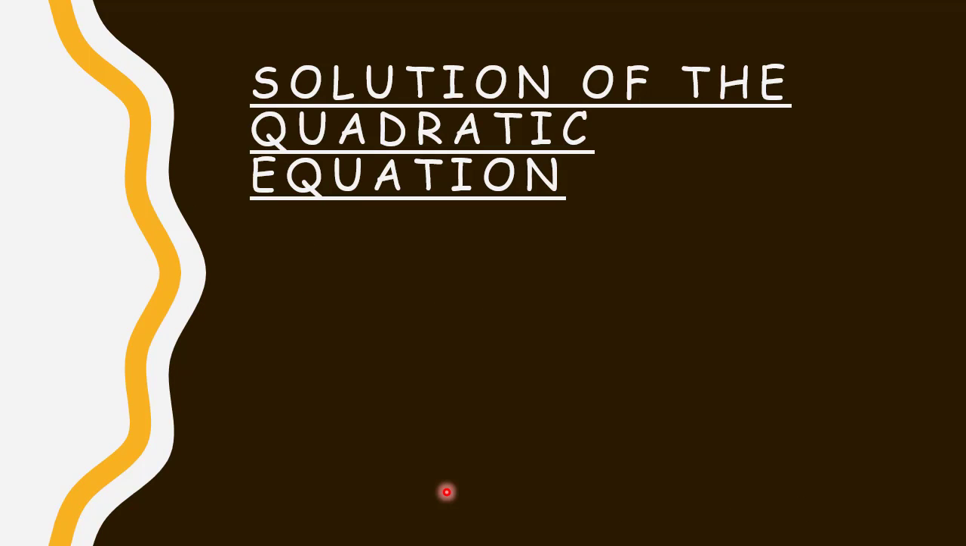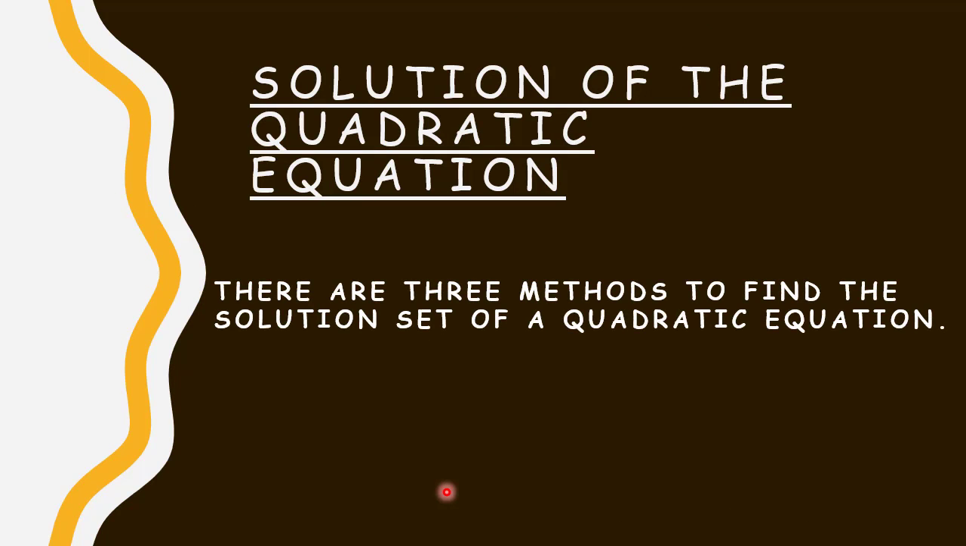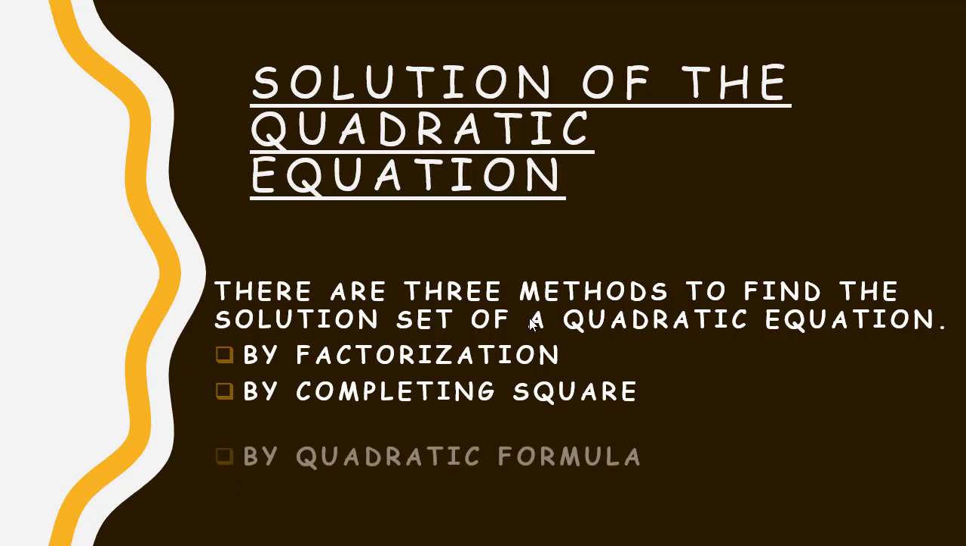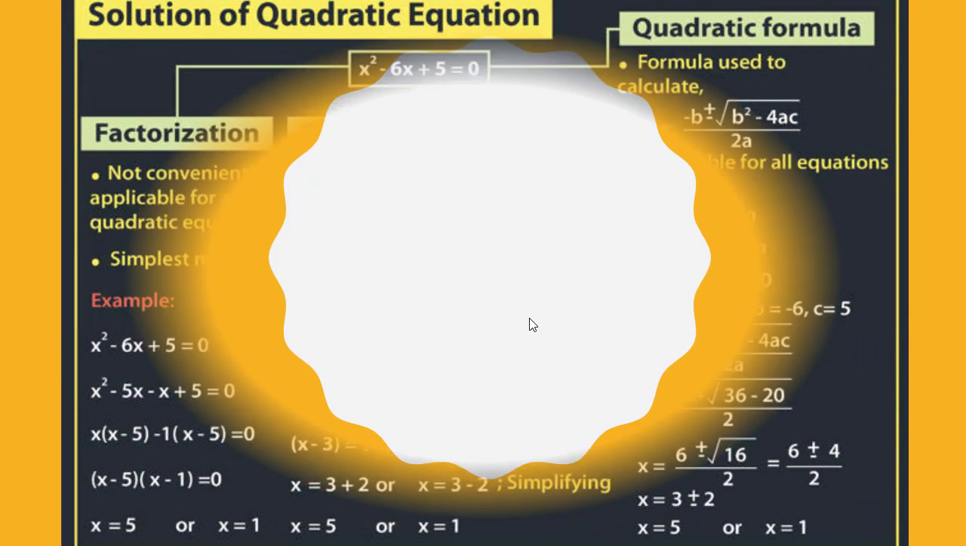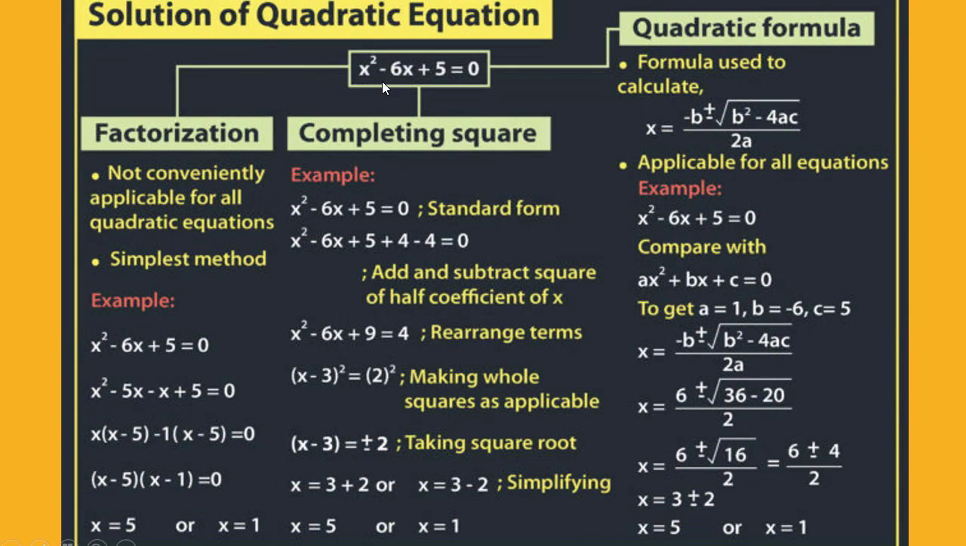The quadratic equations are solved by using three methods: the factorization method, by completing square, and by using the quadratic formula. Now let's consider a quadratic equation x square minus 6x plus 5 equal to 0. In this quadratic equation we are applying three methods: factorization, completing square, and the quadratic formula.